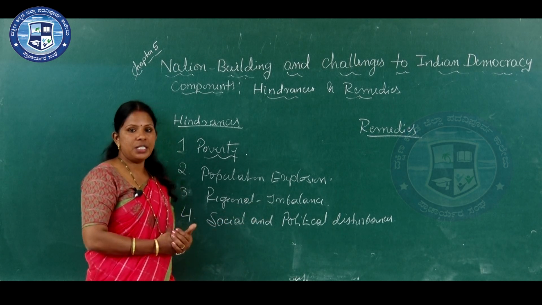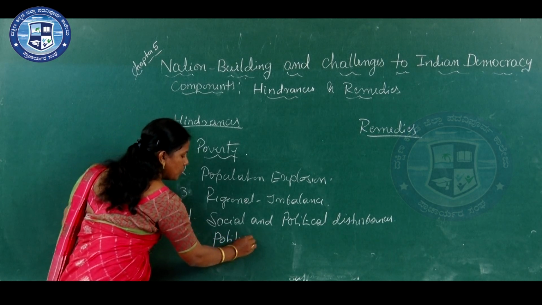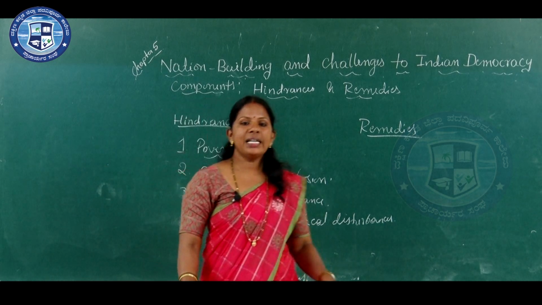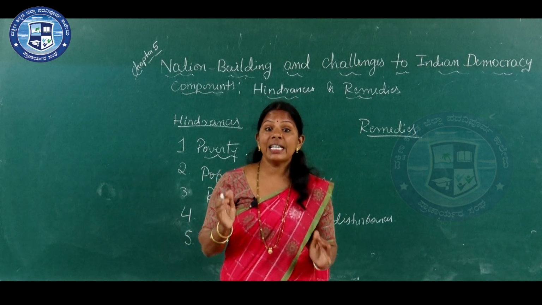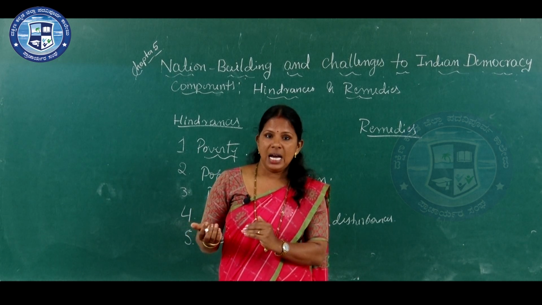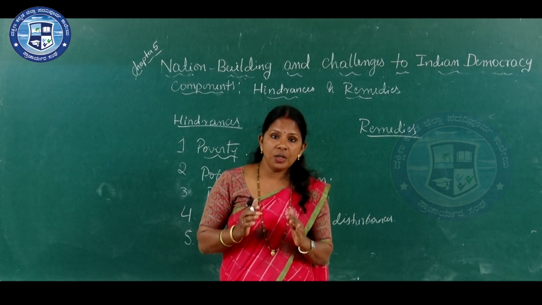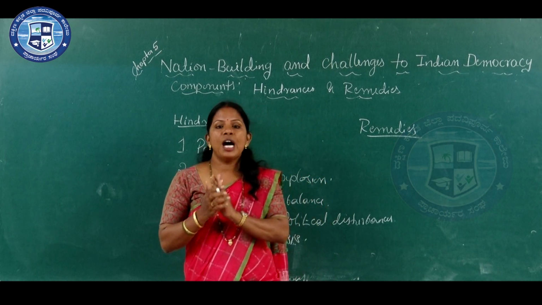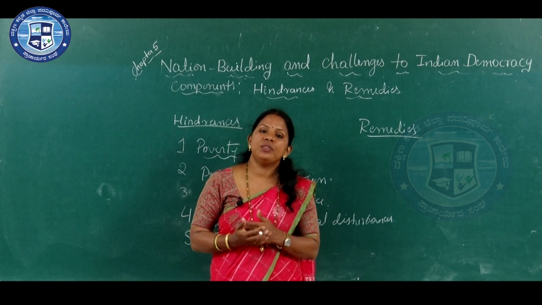And one more hindrance for nation building is political crisis. What is the meaning of political crisis? Political crisis means the emergence of too many political parties, giving a chance for coalition governments in India. In a coalition government, there are many vested interests, and these vested interests prevent the enactment of necessary laws for the development of the nation.